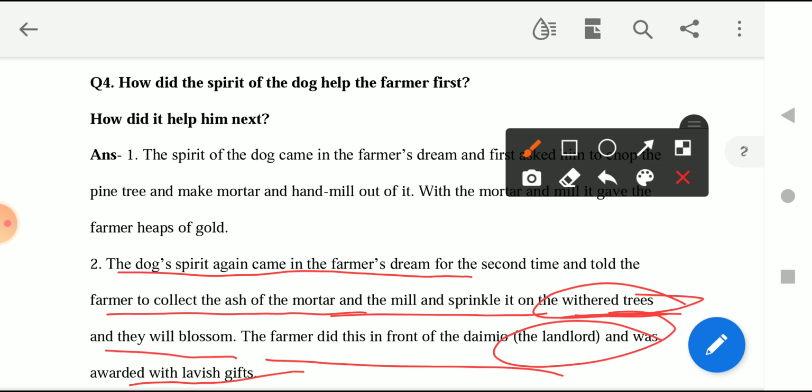First of all, he tried it for himself, and after that he did the same thing in front of the king, or you can say the landlord of that place. And as the landlord saw the beautiful tree blossom once again, he was really happy. He was really, really excited to see that, and he awarded the old man with lavish gifts. Okay, so this is what happened.